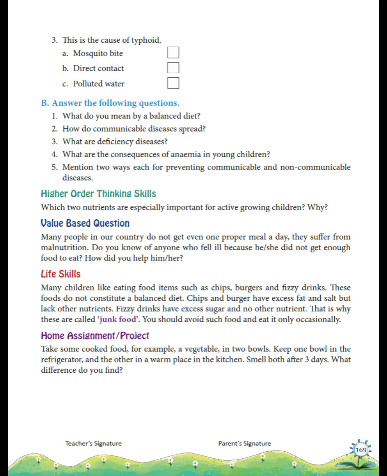Home assignment project. Put cooked vegetables in 2 bowls. One in the fridge, one in the kitchen. After 3 days, the kitchen bowl will smell bad because food gets spoiled quickly in warmth.